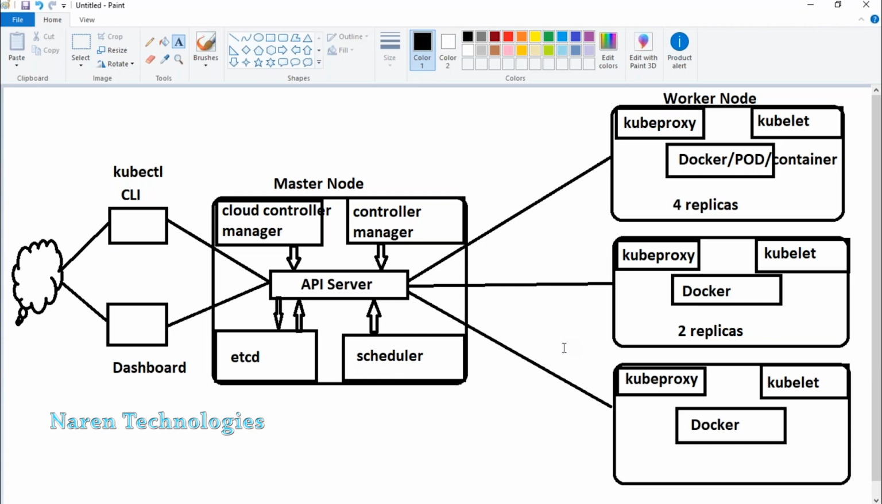Guys, these are the important components in Kubernetes. I hope you understand the architecture. So let me explain the worker node components one more time. Every worker node should be installed with Docker Engine because you have the container, pod or replica running. How the container is created and run is with the help of Docker. Then kubelet: however many replicas we have in the worker node, all the replicas will be monitored by the kubelet. There will be detailed monitoring.